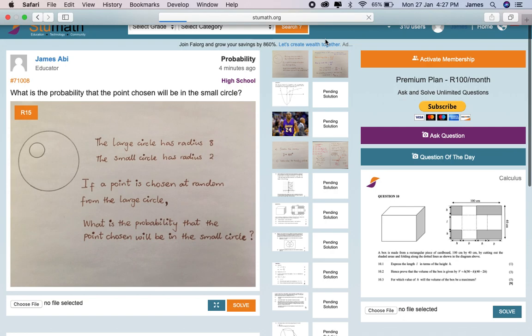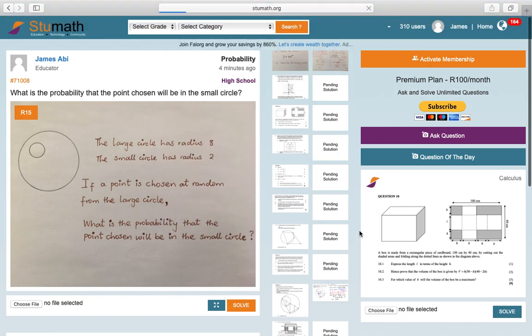Waiting for it to load. Come on, let's load up. Okay, give it some time. There's probably some traffic on the site right now as we speak. It's a little longer than I expected.